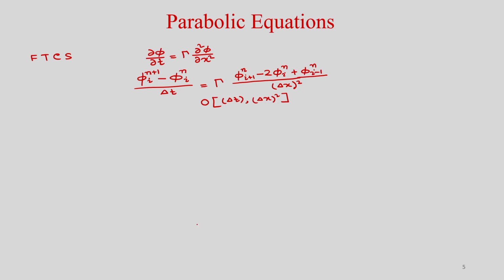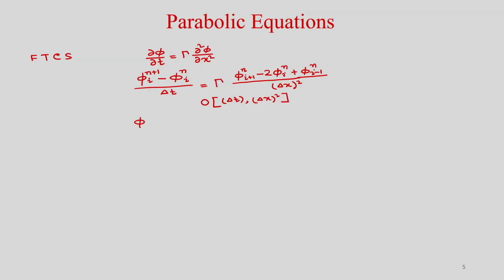Now if you write the final algebraic equation, phi i n plus 1 is equal to, taking delta t to the other side, gamma delta t divided by delta x square, and this minus phi i you take to the right hand side. So it will be phi i n plus gamma delta t by delta x square times phi i plus 1 n minus twice phi i n plus phi i minus 1 n.